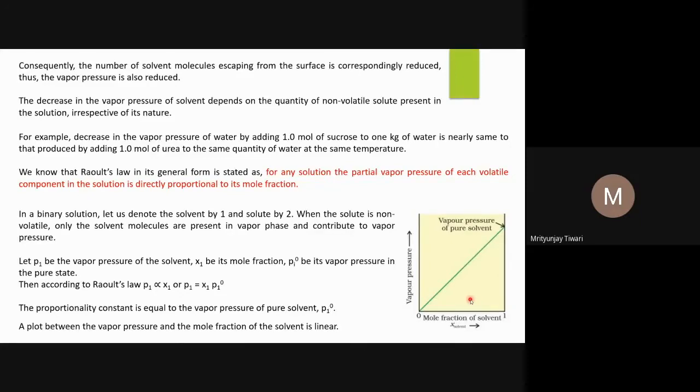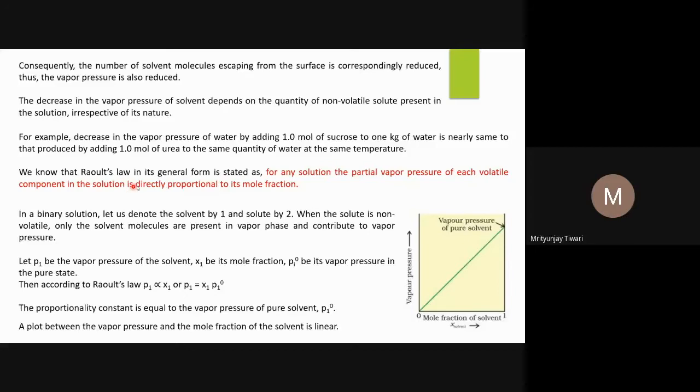And if you are taking the same amount of solvent, 1 kg of solvent, the molar concentration of both solutions will be the same. The concentration is the same, the number of particles is also the same, and these particles, whether sucrose or urea, do not associate or dissociate that much in the solution. So what will we see? The colligative property, the vapor pressure, will be affected accordingly. So vapor pressure will be lowered by the same amount, to the same extent.